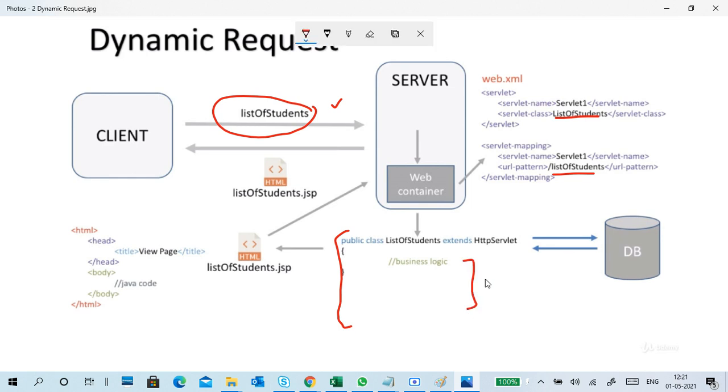Based on that, it will verify the query, meaning what information is required. It gets the data from the database, puts it in a page, creates a page and sends that page to the server. The server sends it as a response to the client. So this is a dynamic request.